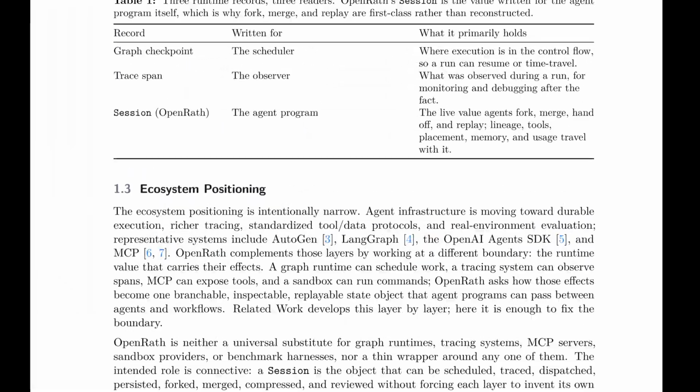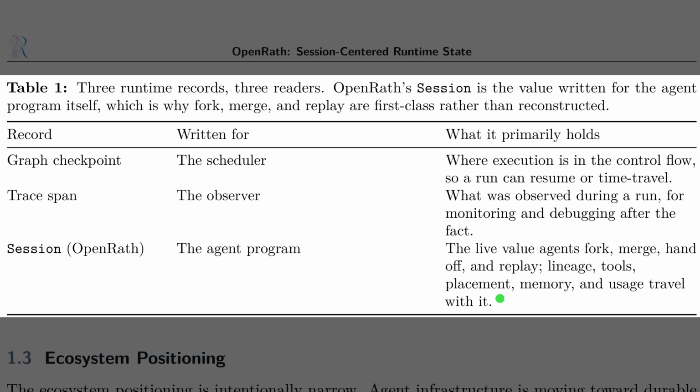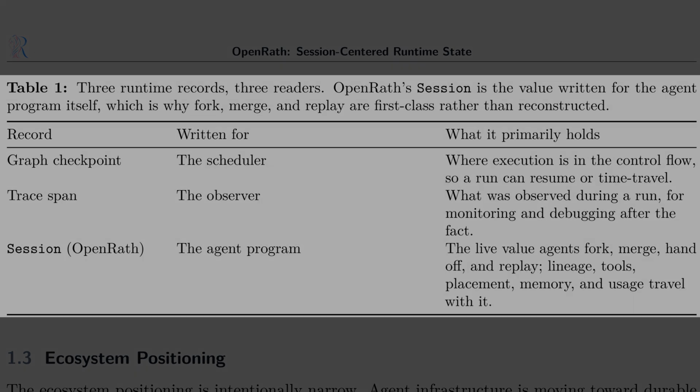Table 1 compares 3 distinct runtime records and their targets to show where a session fits in. The first row outlines the graph checkpoint, which is written for schedulers to track execution state. Next, the tracespan row shows what observers need for monitoring after the fact. Finally, the OpenRath session serves the agent program itself, carrying live lineage and memory state directly through execution.